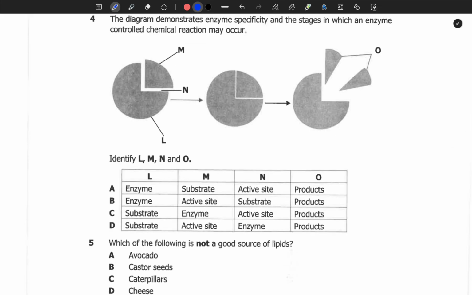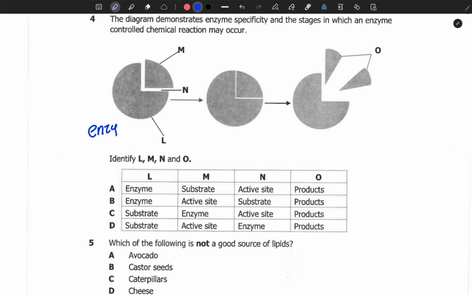So we have two structures, structure L and structure M. Now identify L, M, N, and O. So I'm going to first begin looking at L. If you look at the structure of L, it did not change after the completion of a chemical reaction. So you can see that the L is the same. Since the L is the same, therefore it is representing an enzyme.